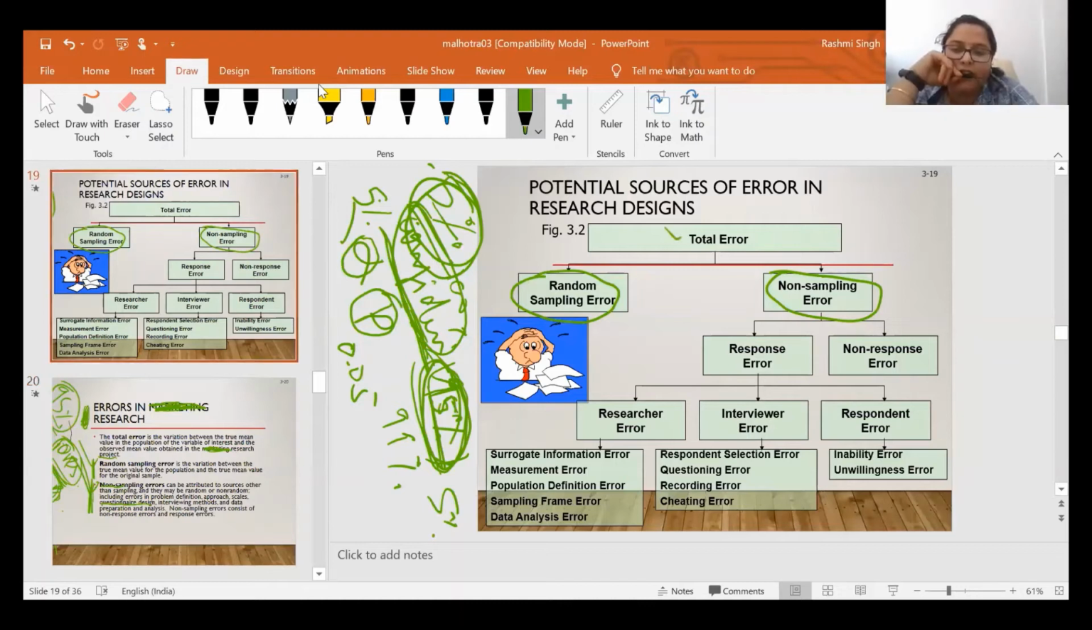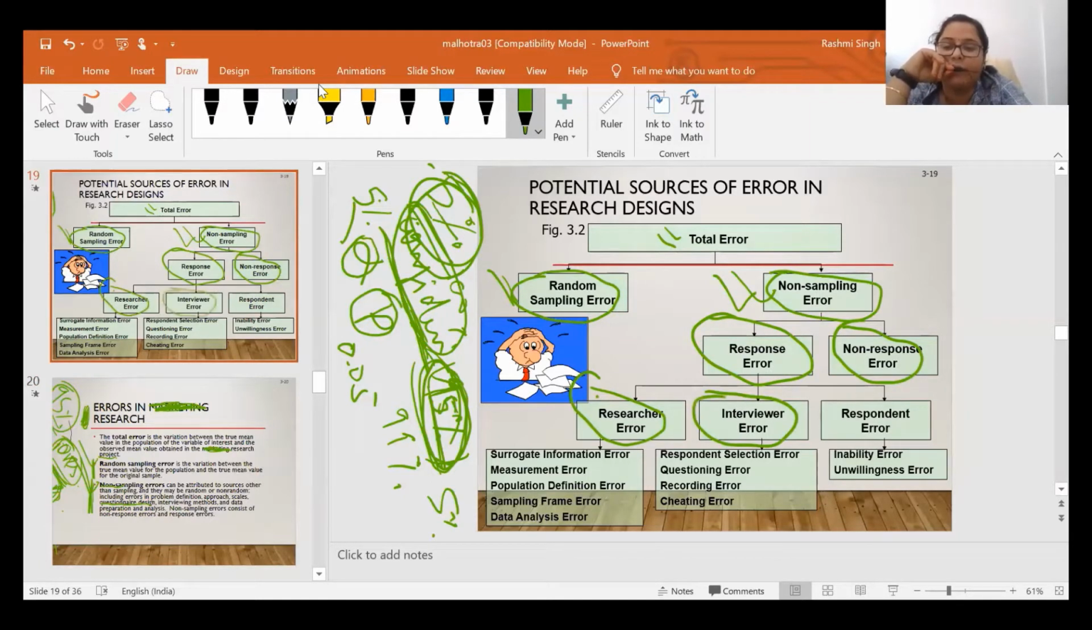I already explained what total error is. Now, total error is classified as random sampling error and non-sampling error. This non-sampling error is further classified as response error and non-response error. This response error may be because of the researcher, the interviewer, or the respondent. So apart from the sampling error, there is another error known as non-sampling error.